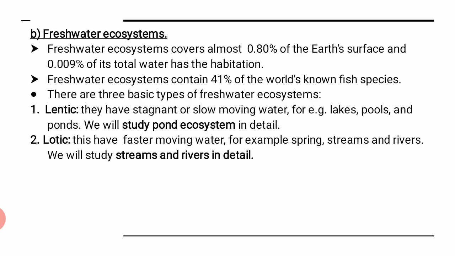That means only 3%, and out of 3%, 0.80% is only fresh water, right?